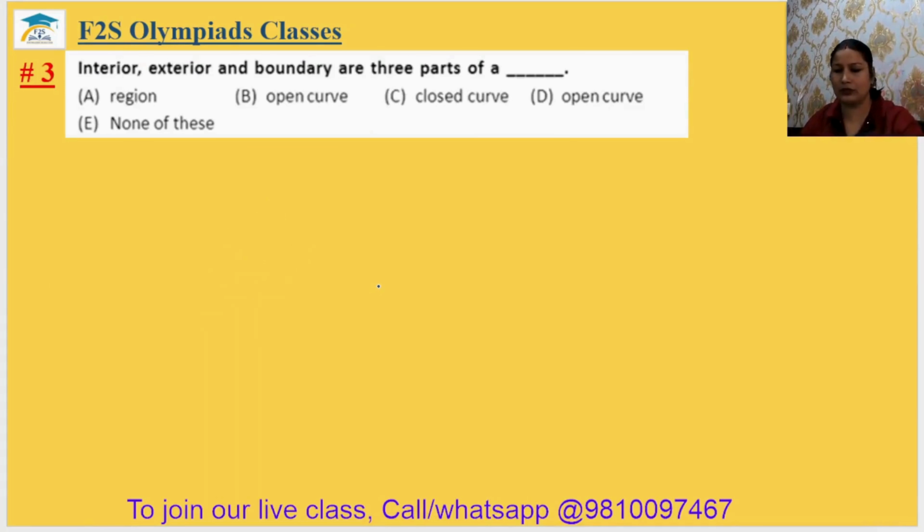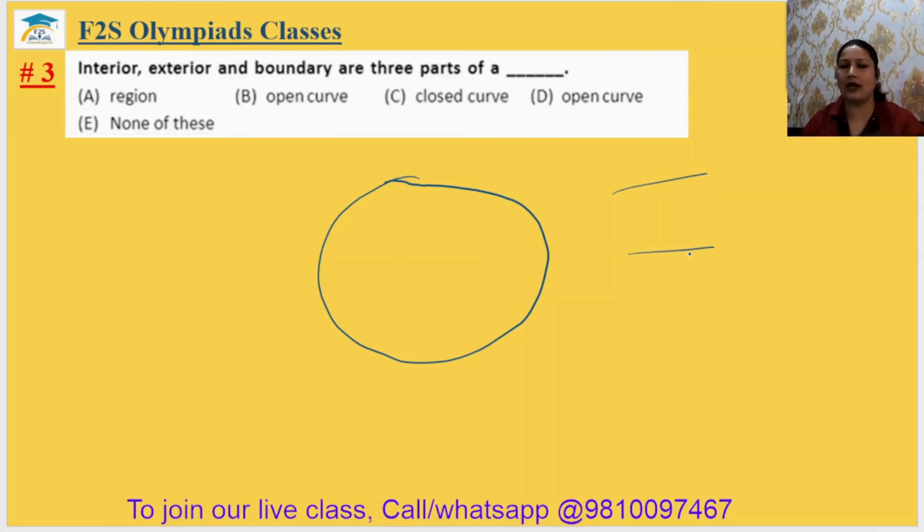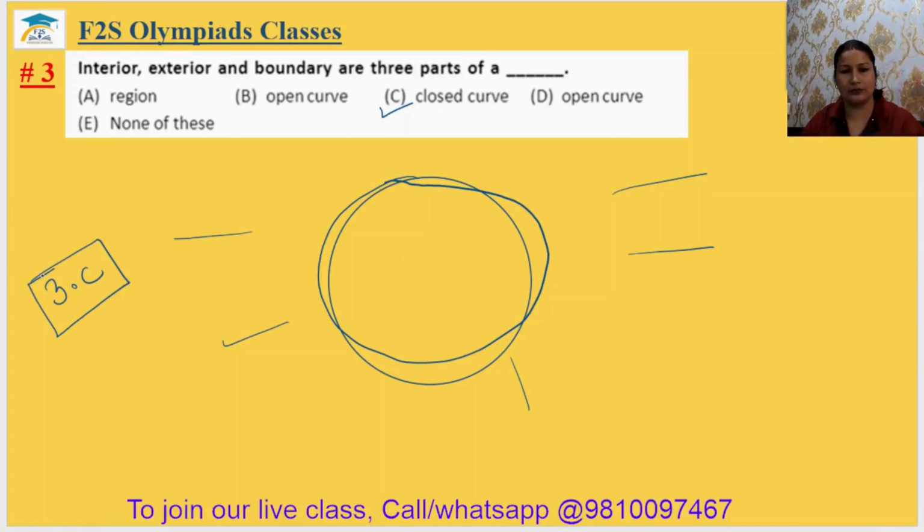Come to question number 3. Interior, exterior and boundary are 3 parts of a region, open curve, closed curve, open curve. Actually, open curve is here 2 times, no issue. But interior means the internal part, the part which is enclosed by a line. So this is the enclosed part. Exterior is the outside, which is not enclosed, and boundary is the outside line of the shape. So in this way, we can see it is a closed curve. It cannot be an open curve. The third answer will be option C.